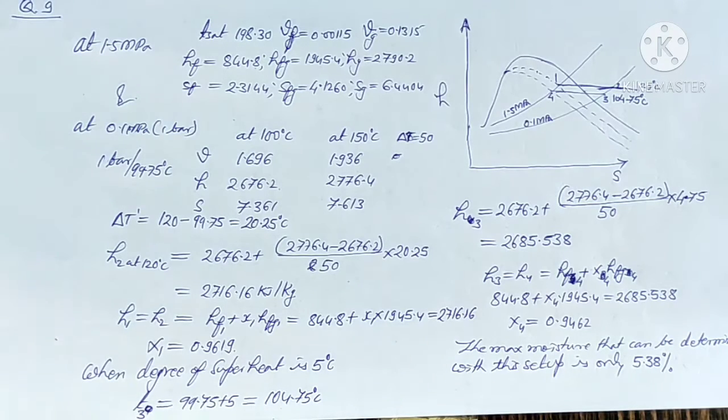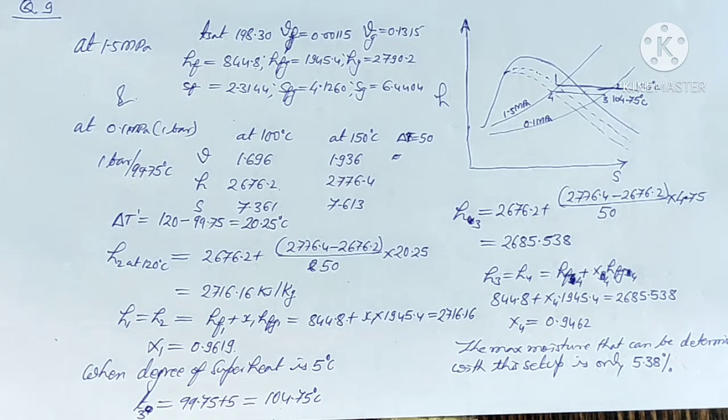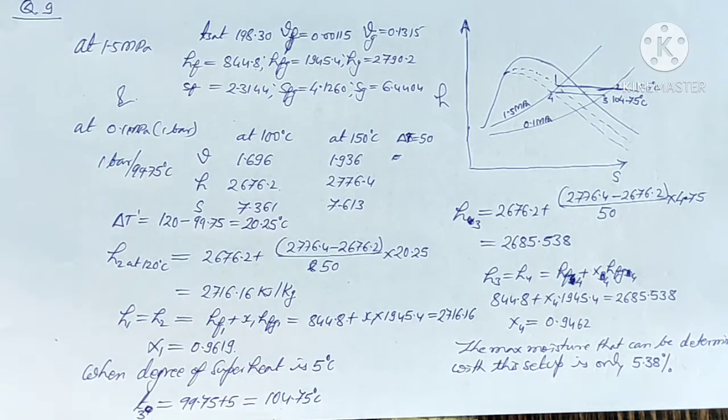So we have to find the quality of the steam in the pipeline, and then find the maximum moisture the pipeline can have so that we can still measure the dryness fraction by this throttling calorimeter, assuming that after expanding into the calorimeter we get a minimum of 5 degrees of superheat.